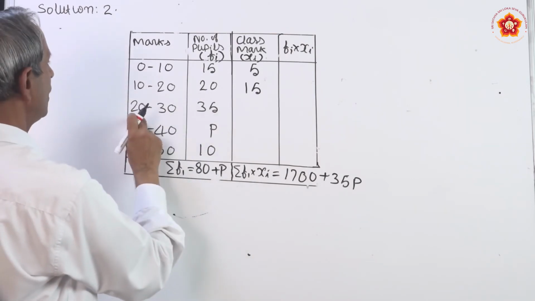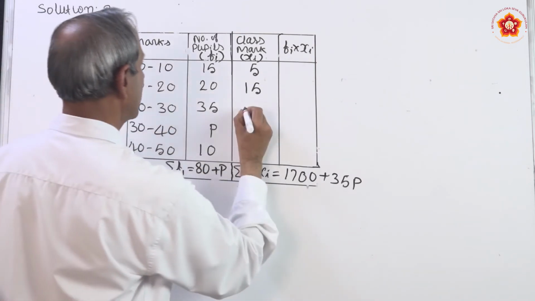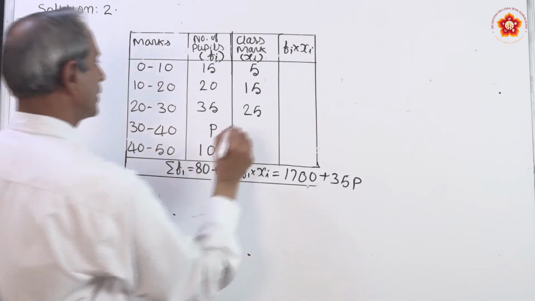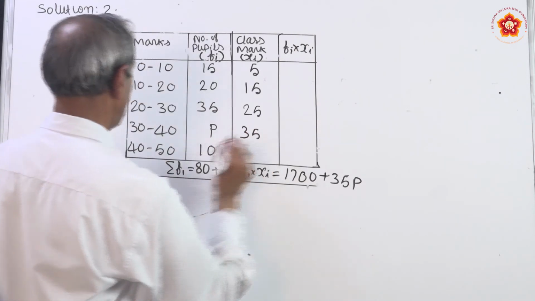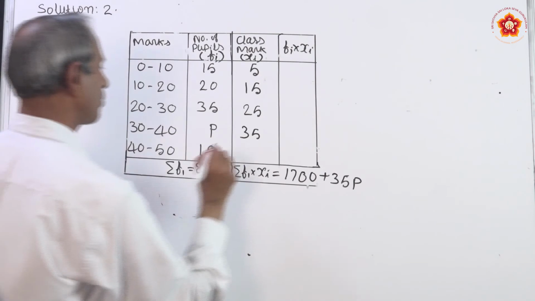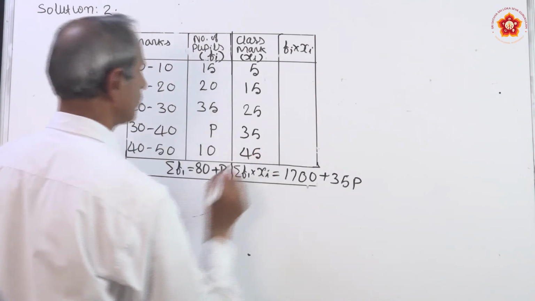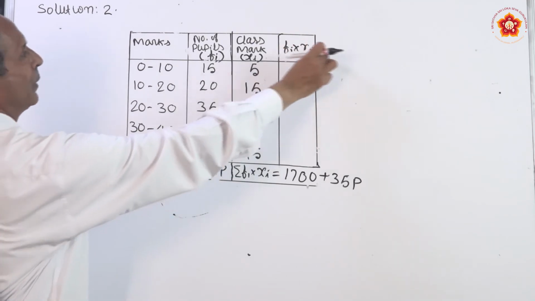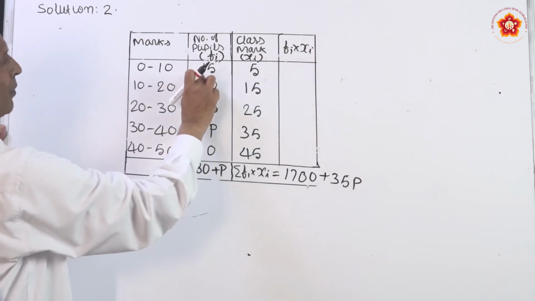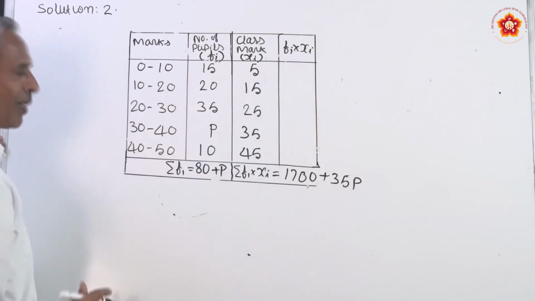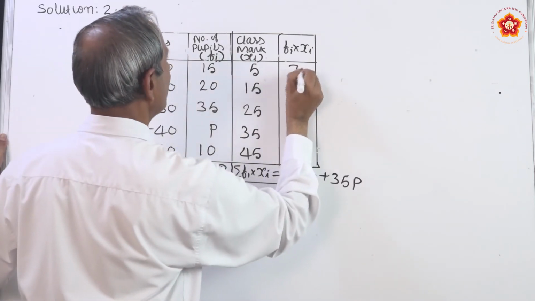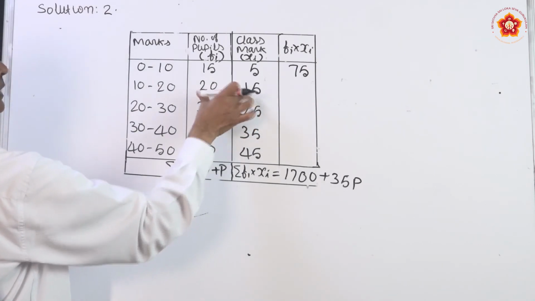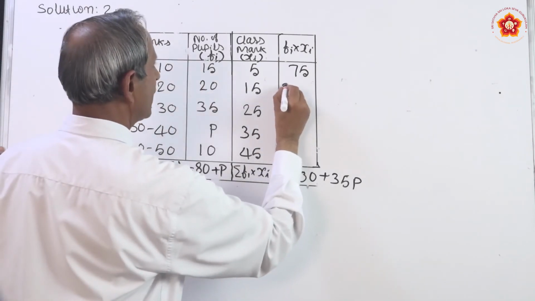You have to add 5 to the lower limit, then you will get the class mark. Directly you can write now, 20 to 30, the class mark is 25. 30 to 40, the class mark is 35, and 40 to 50, the class mark is 45. Now, you have to fill the last column, Fi into Xi, here that is 15 into 5, 15 5 is 75, write 75 here. Next 15 into 20, that is 300, write 300 here.